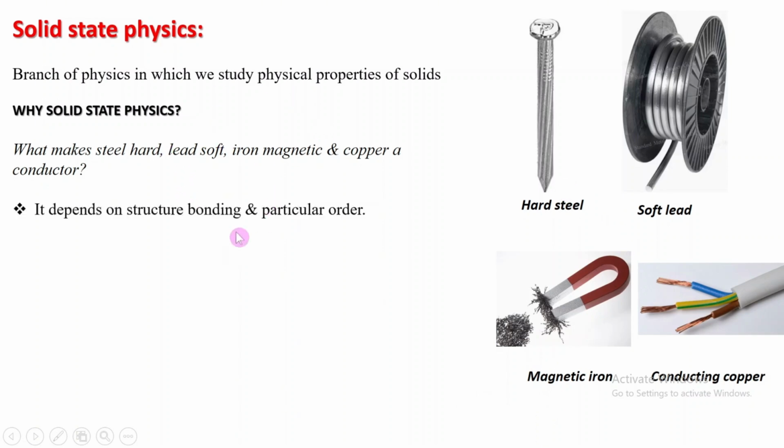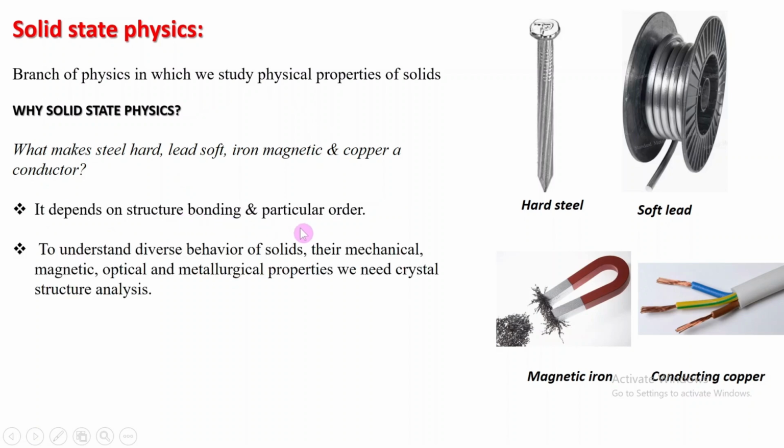All these properties depend upon the structure, bonding, and particular ordering. To understand the diverse behavior of solids, their mechanical, magnetic, optical and metallurgical properties, we need crystal structure analysis. In order to understand the physics behind these materials, we need to know their crystal structure.